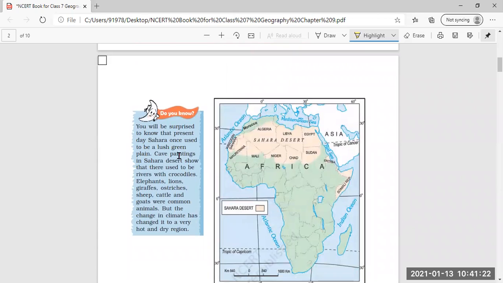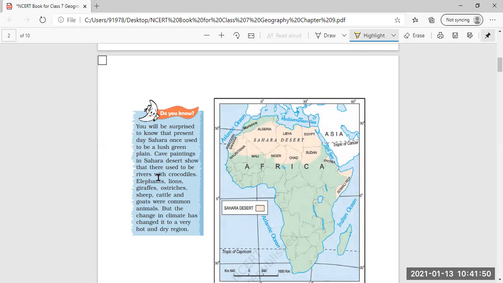Now you will be surprised to know that the present-day Sahara once used to be a lush green plain. Lush green means it was very green, with many trees, and it was a plain area.